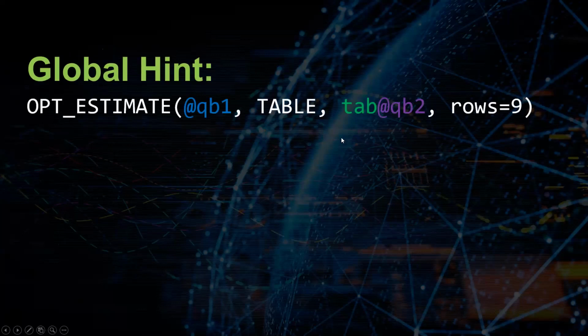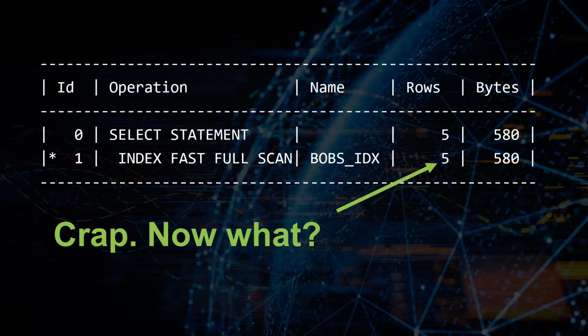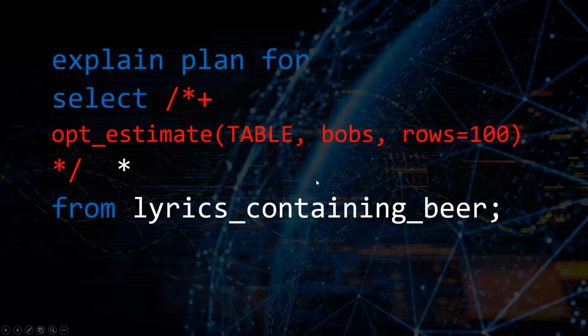The answer is what we're trying to do is reference a table that doesn't exist in the current query block. We've got two different query blocks, a query block here, and then a query block that exists inside of this view. We're trying to reach down inside this view and grab a record out of this view, or trying to hint a table inside this view. And Oracle goes, well, I don't know about this table because it's not in the current query block.